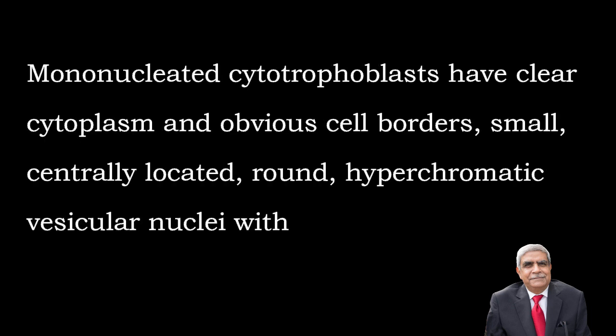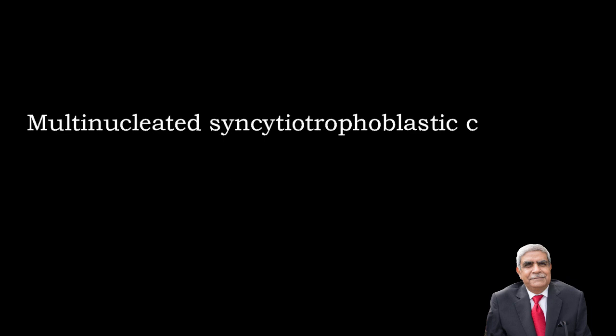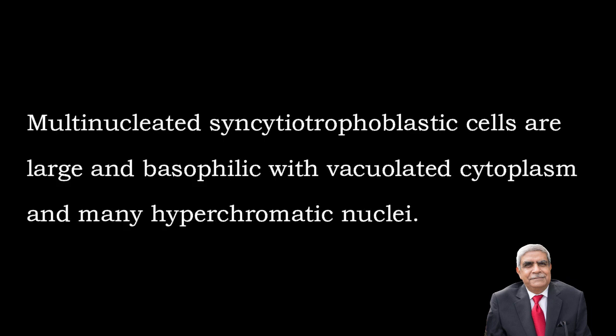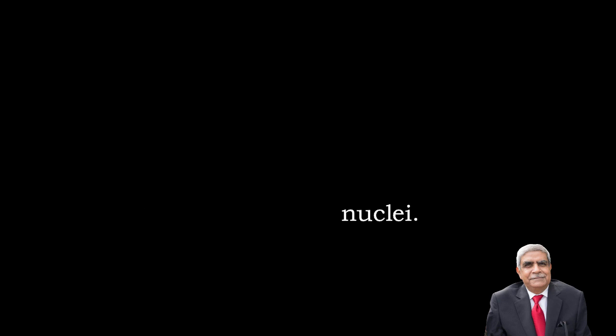Mononucleated cytotrophoblastic cells have clear cytoplasm and obvious cell borders, small centrally placed nucleus which is rounded, hyperchromatic with prominent nucleoli. At places, the nuclei are vesicular. Multinucleated syncytiotrophoblasts, they are multinucleated cells which are large, having basophilic vacuolated cytoplasm and many hyperchromatic nuclei.